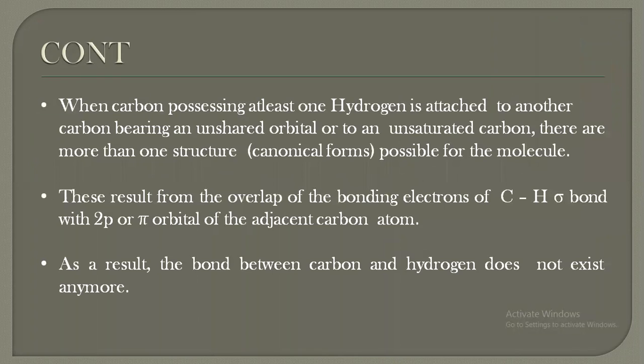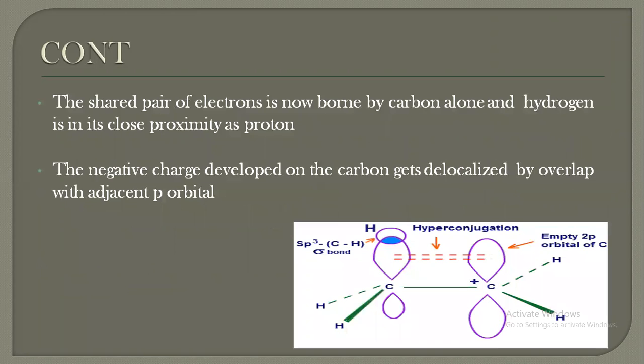When a carbon possessing at least one hydrogen is attached to another carbon bearing an unshared orbital or to an unsaturated carbon, there is more than one structure possible for the molecule. These result from the overlap of the bonding electrons of the C-H sigma bond with the pi orbital of the adjacent carbon atom, which results in no bond between the hydrogen and carbon.